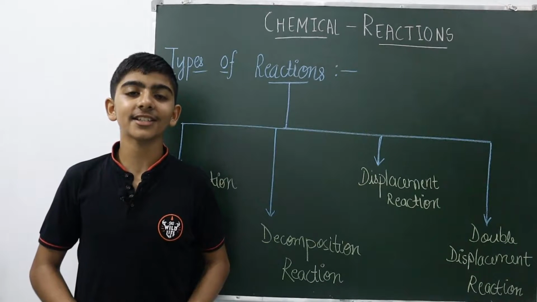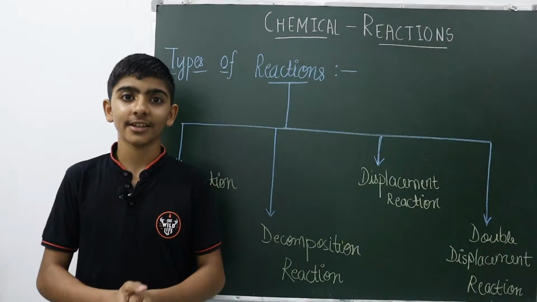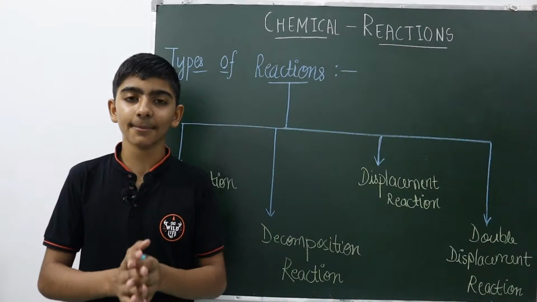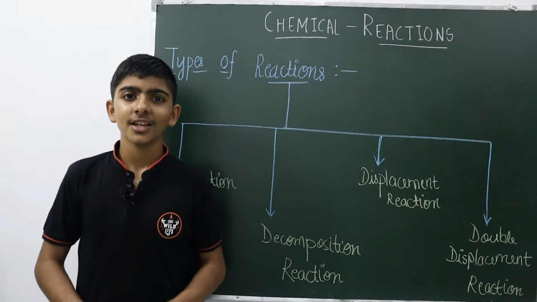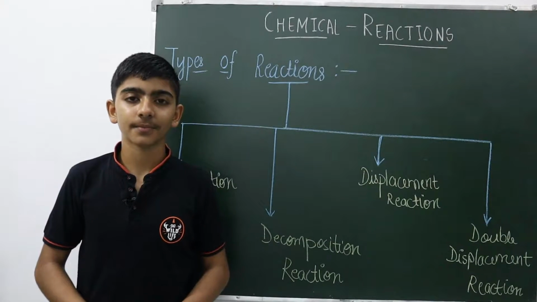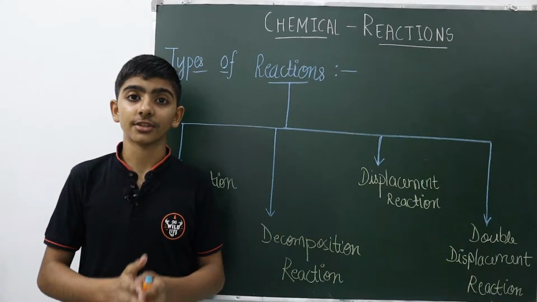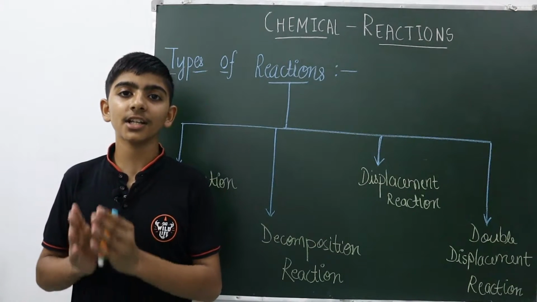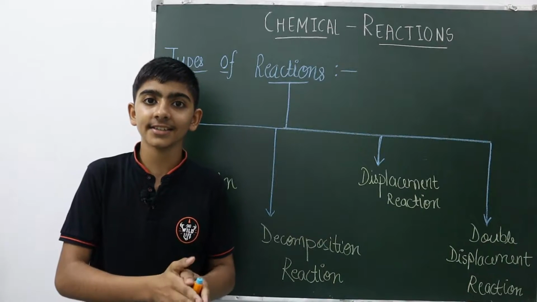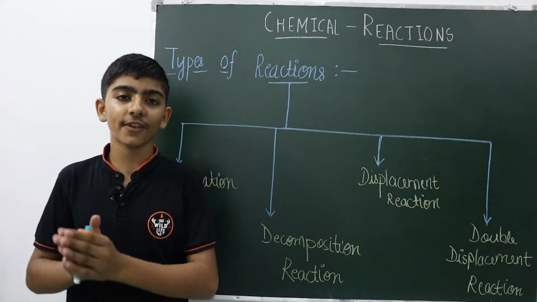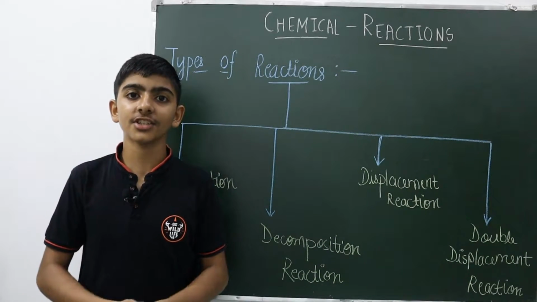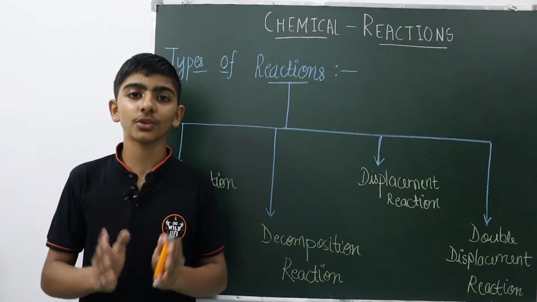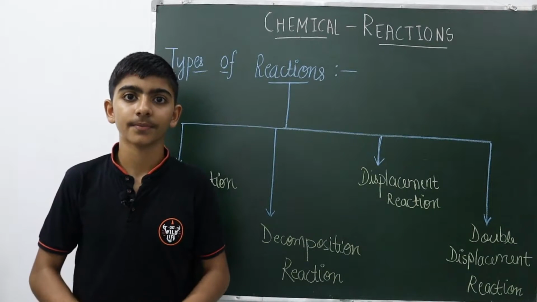So let's quickly get started with our topic of today, which is of chemistry, and the name of the chapter is chemical reaction. So what is a chemical reaction? A chemical reaction is when one or more substances undergo a chemical change with the release or absorption of energy. These changes are called chemical reactions. This process is known as a chemical reaction.